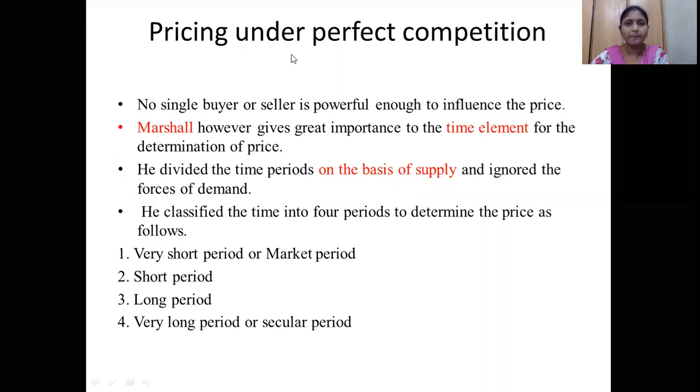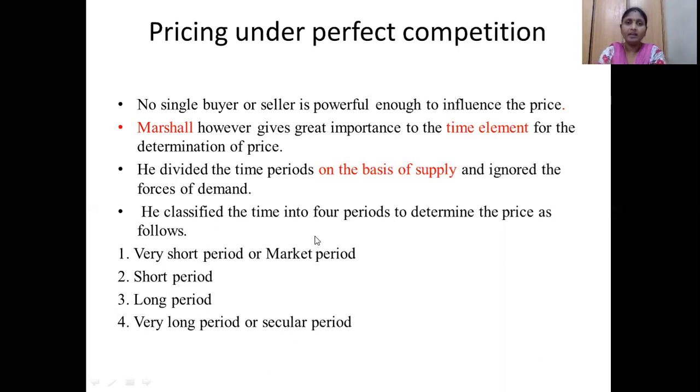I'm going to explain pricing under perfect competition. How that equilibrium position can be attained in perfect competition, we have seen. So how that pricing also will be done in perfect competition, we have to learn this. The questions will be asked in this. So explain that pricing concepts in perfect competition. You'll get a question like that.